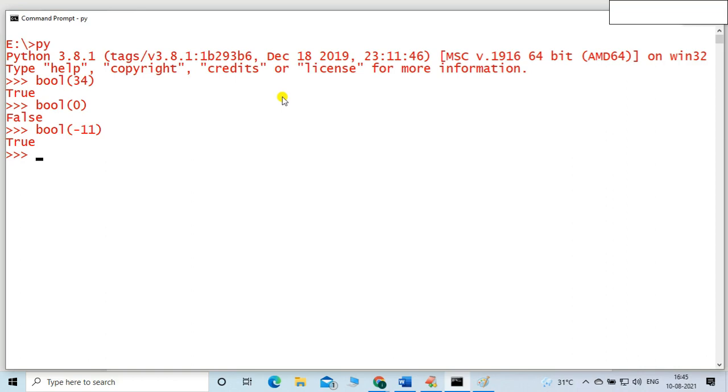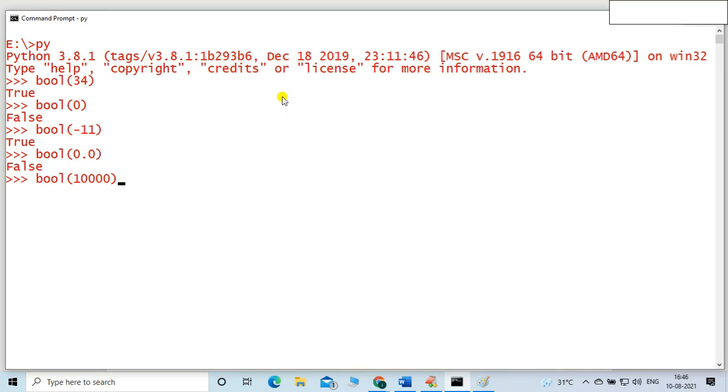For any non-zero value, friends, listen carefully, the result will be true. Otherwise, the result will be false. Let me take the example again. bool(0.0) is a zero value, not non-zero. It is zero, right? False will be the result. Then let me mention 1000. It is a non-zero value.